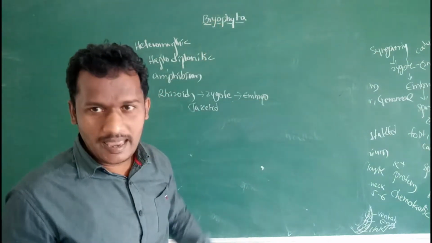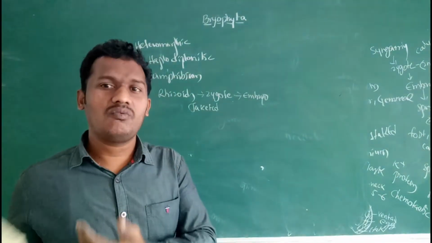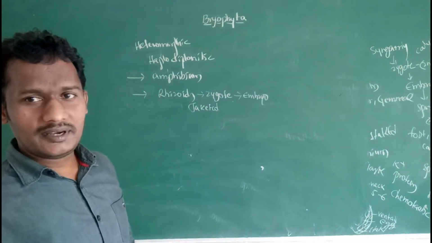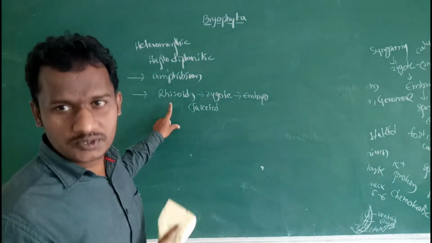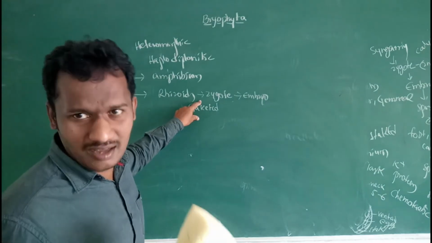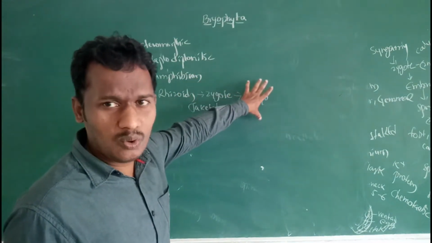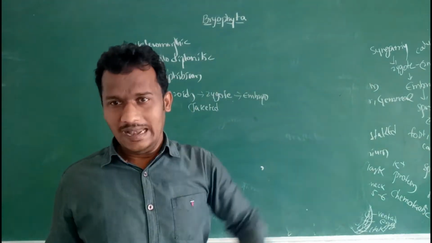So bryophytic plants, the amphibians, are adapted to both land habitats and water habitats. Adaptations to land habitats are rhizoids, as true roots are absent, for absorption of water. Then jacketed sex organs, both male and female. Then zygote formation and zygote to embryo formation. These characters are adaptations to land.